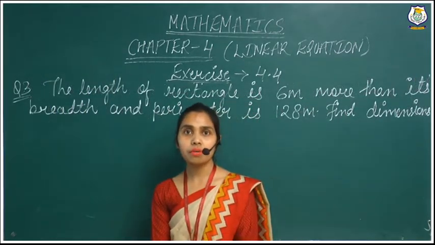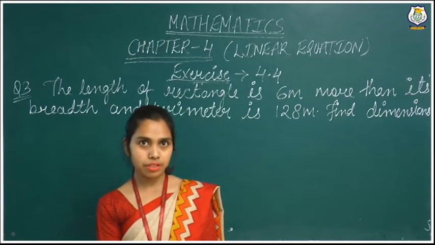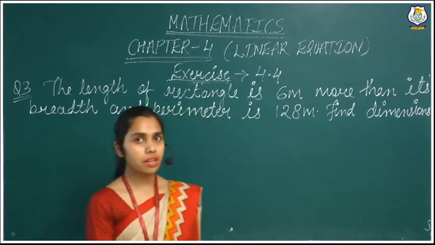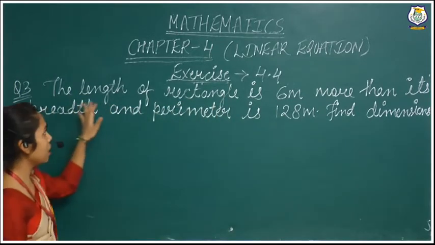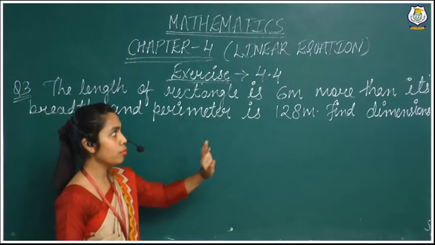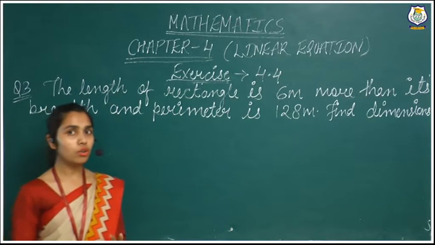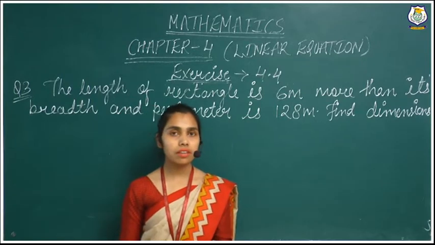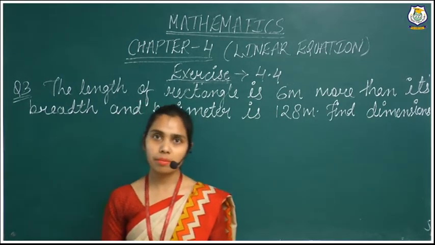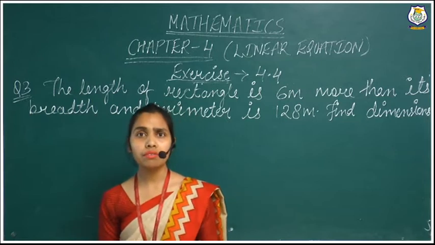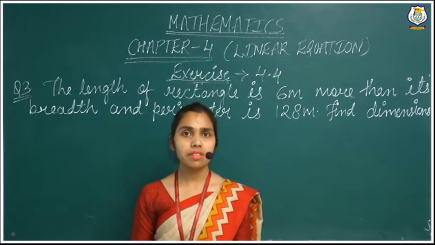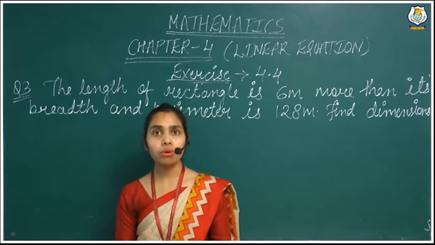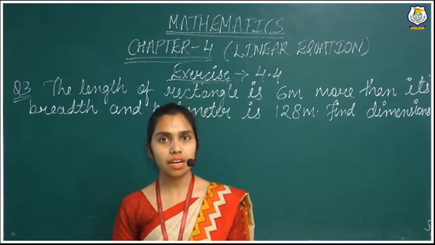Now we will come to our next question, question number 3, because we have solved question number 2. What is question number 3 saying? The length of a rectangle is 6 meter more than its breadth. I think you all must be aware of the length and width of a rectangle, because you have learned it in mensuration in your previous classes, in 5th, 6th, 7th. Now you are in 7th, so you know what the length and the width of the rectangle are, right?